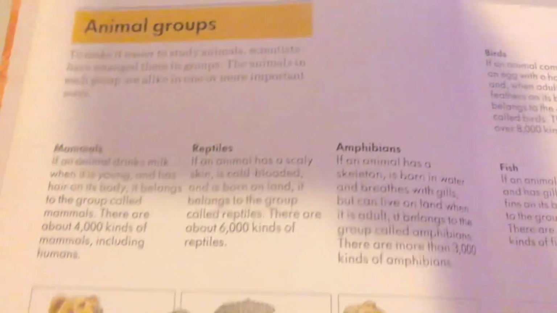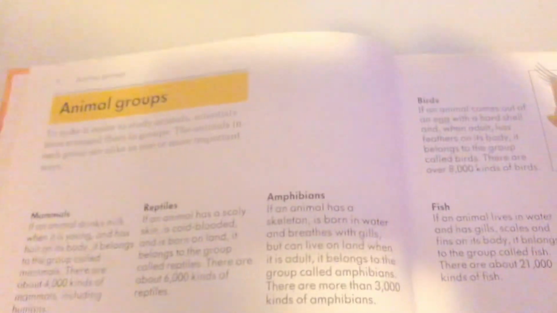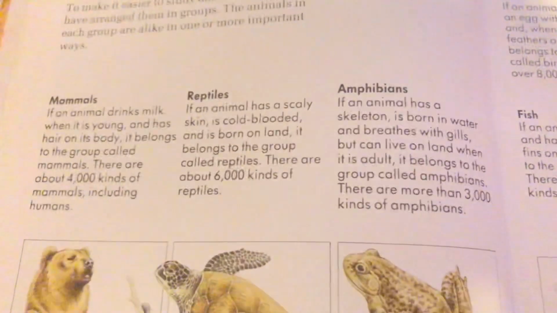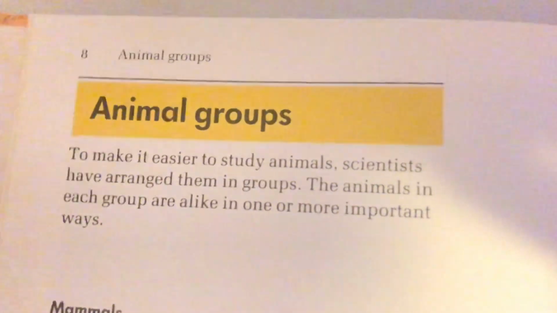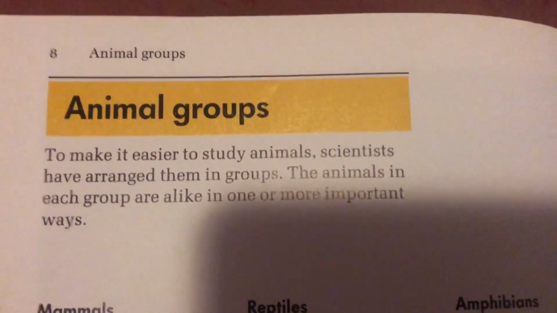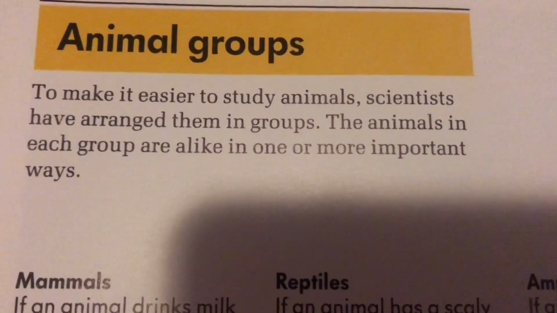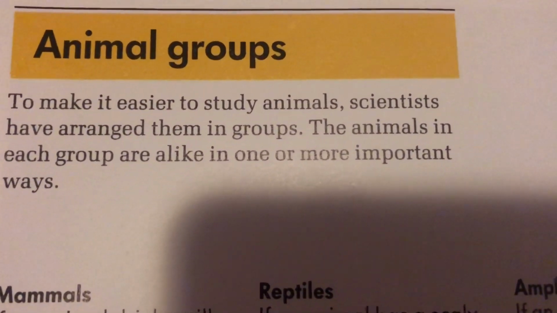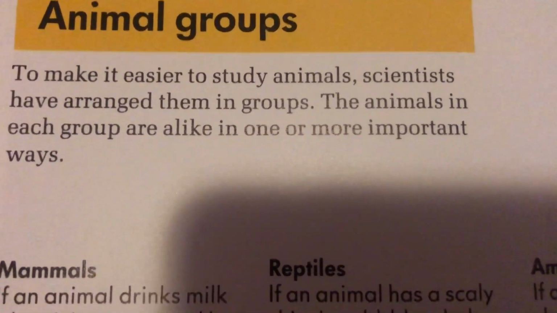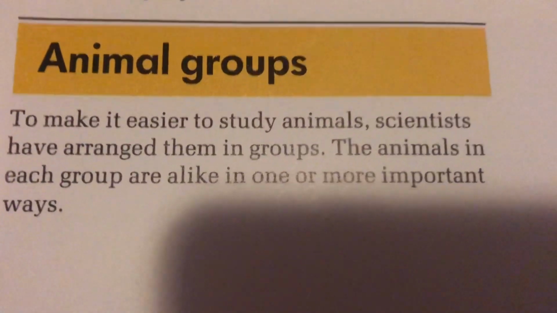So let's see why there are many animal groups and different types of animal groups, and why there are so many groups. Let's see. Animal groups. To make it easier to study animals, scientists have arranged them in groups. The animals in each group are alike in one or more important ways. So let's see the different groups.